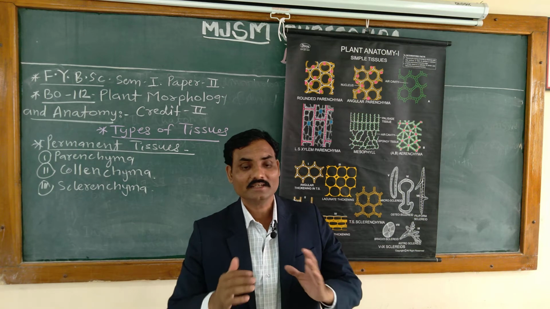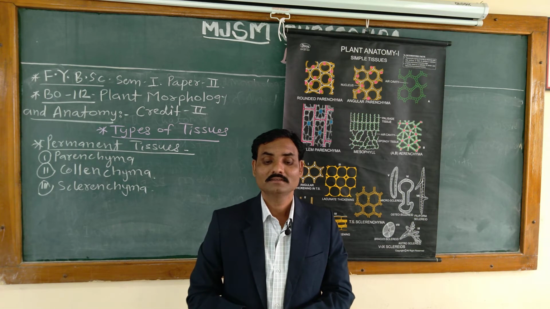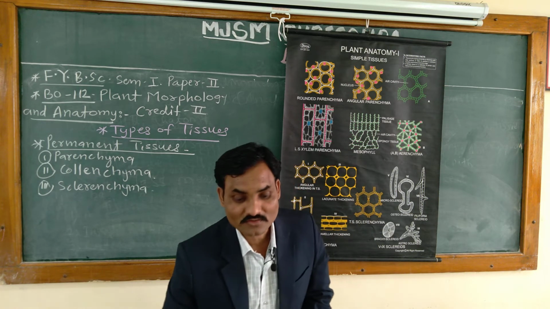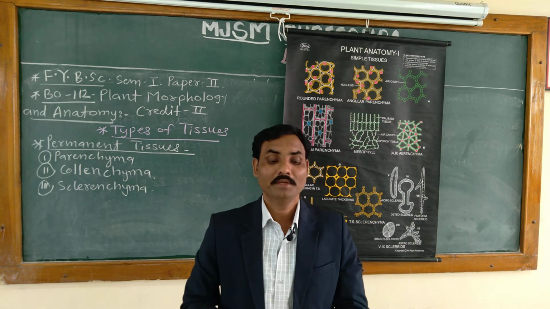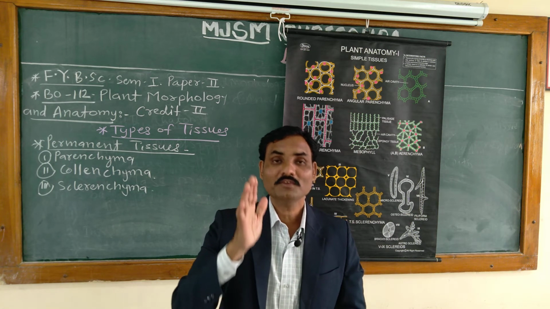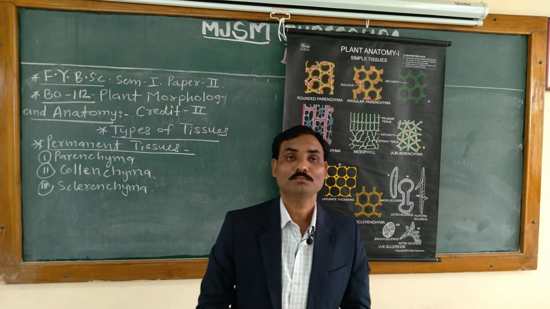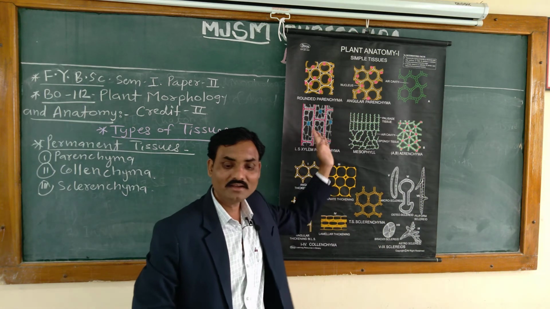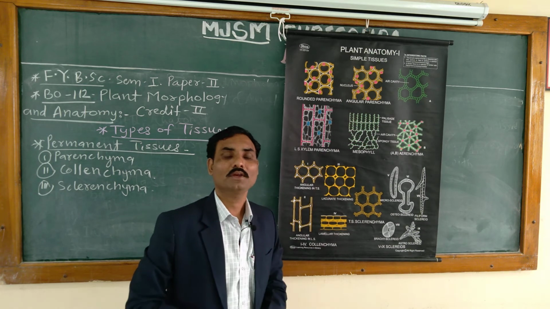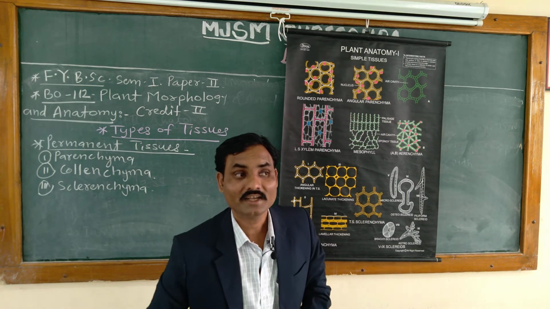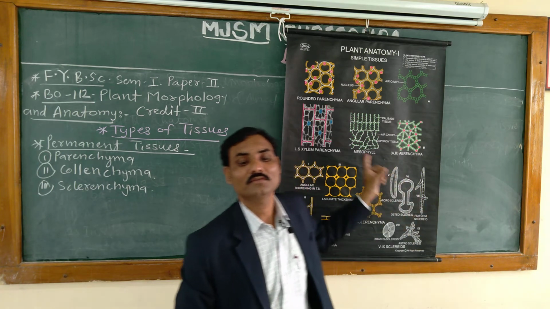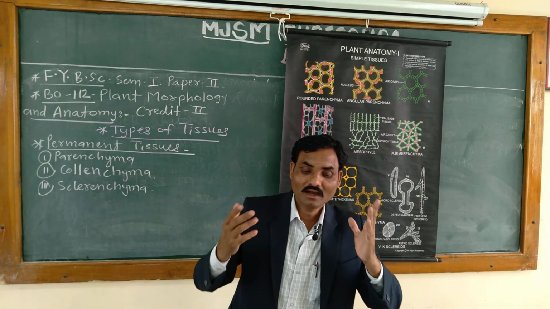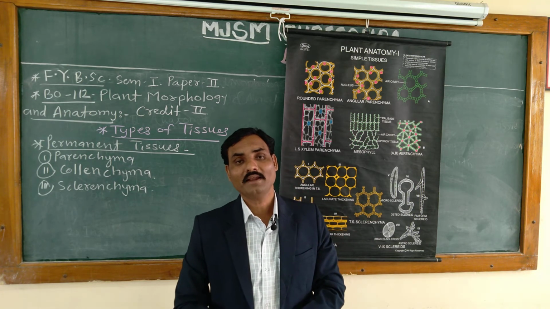Then which is another characteristic feature of that parenchyma? The parenchyma may be called a ground tissue, or it is also known as a fundamental tissue, because most of the specialized tissues are supposed to be derived from this. It is basic, it is fundamental, it is a ground tissue, because other tissues are derived from these parenchyma cells.